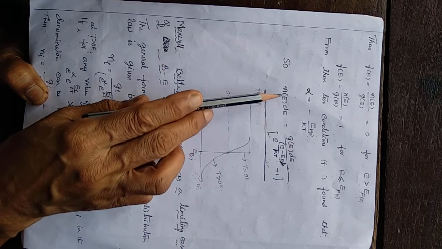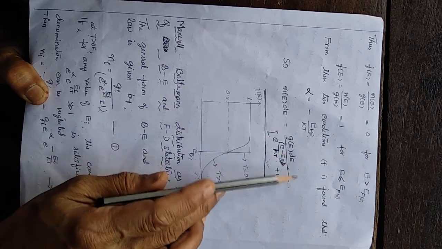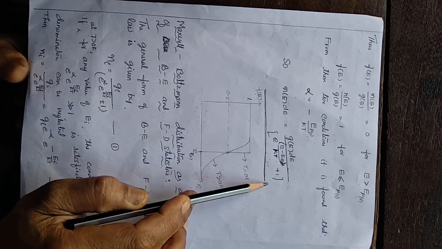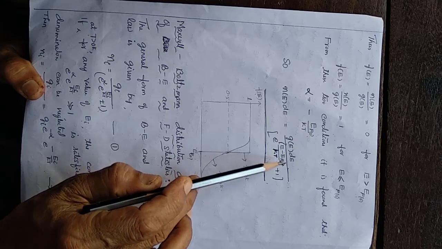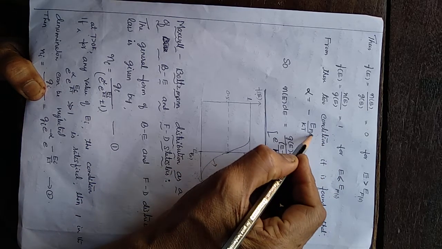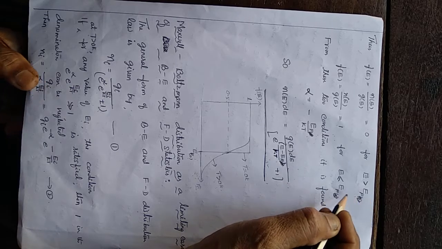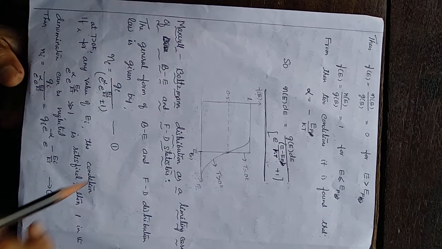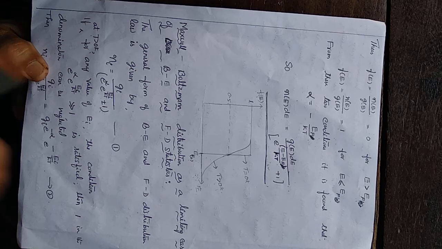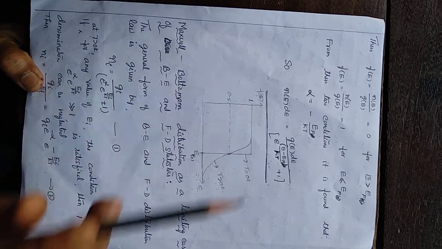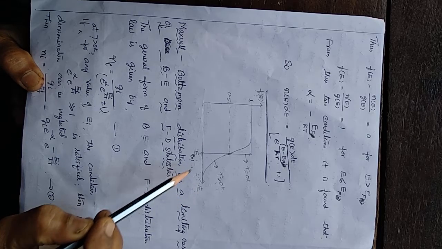The general expression is n(E) dE equal to g(E) dE by e to the power (E minus EF) by kT plus 1. But at absolute 0, this EF becomes EF of 0. Otherwise, you can take it as a general expression, just EF. Then the variation of F(E) with E is as shown in this graph.